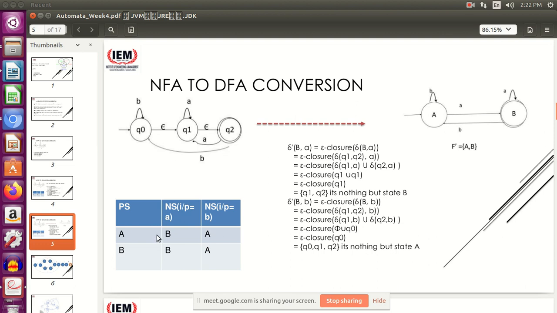So if you convert this into the transition diagram or transition graph, whatever you say, you can simply do that from the table, right? So this is basically the process which is going to be same for any epsilon NFA that you get for converting into an equivalent DFA. So this was a small example basically.